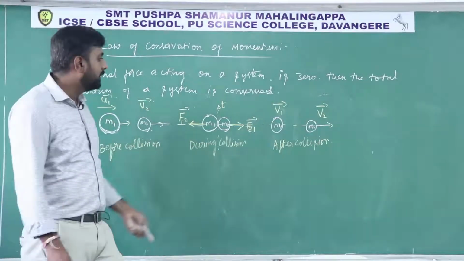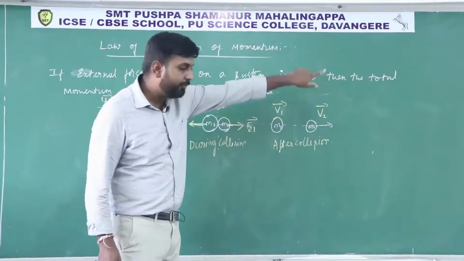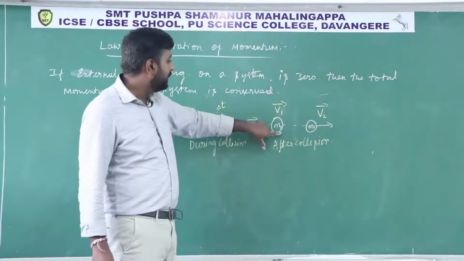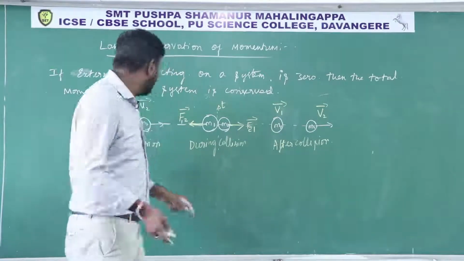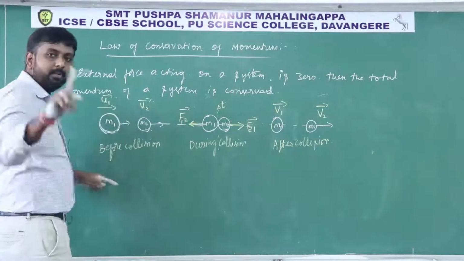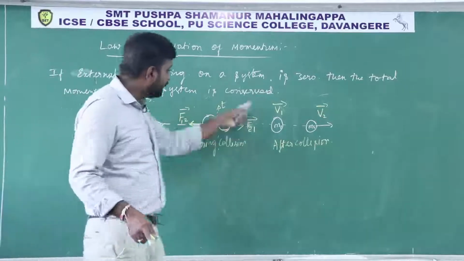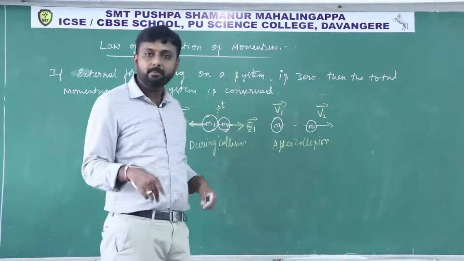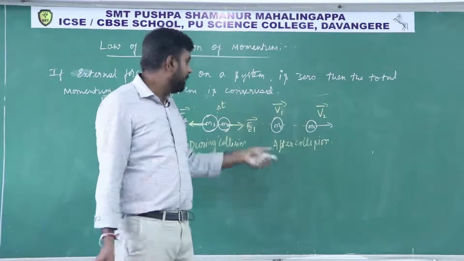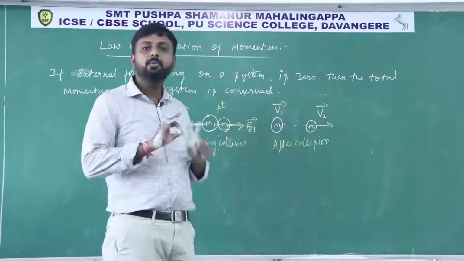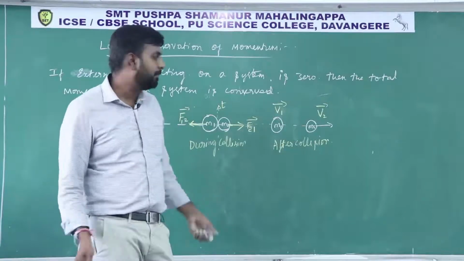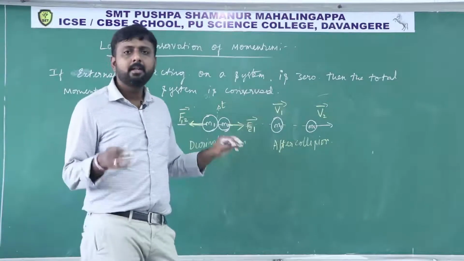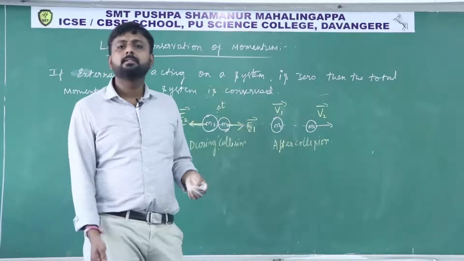After that, suppose the body is moving with v2 velocity, and here m1 is moving with v1 velocity. Before collision the total momentum is 25, right? After collision also the sum of the momentum, the vector sum of the momentum, should be equal to 25. In that case, mass is not changing, which means velocity will definitely change.